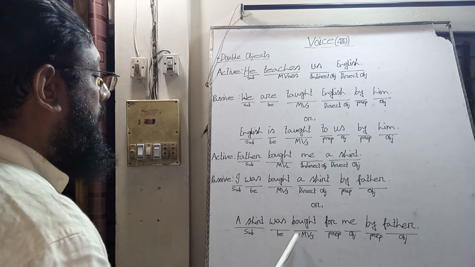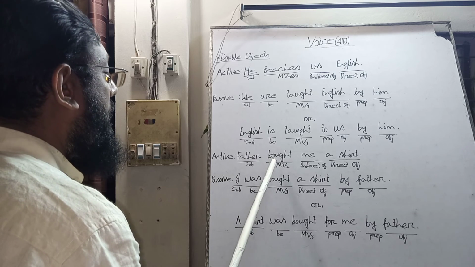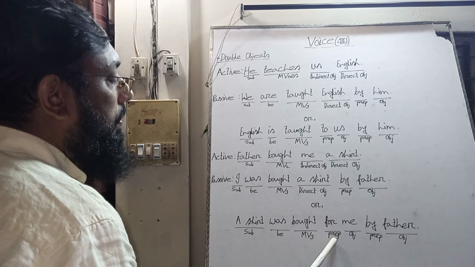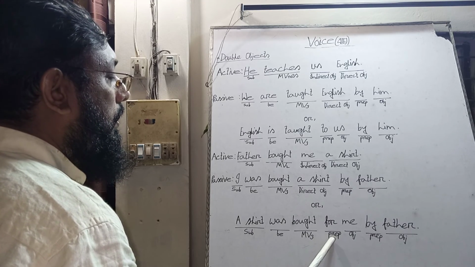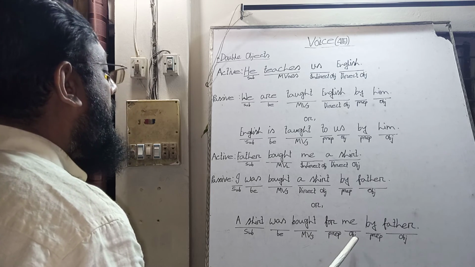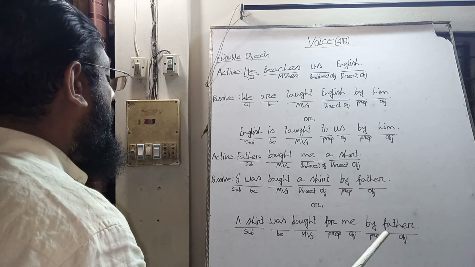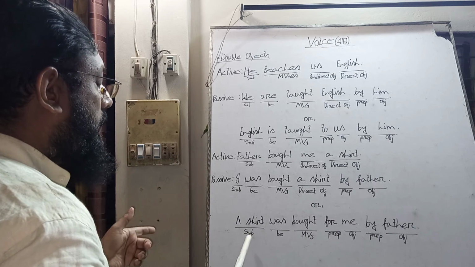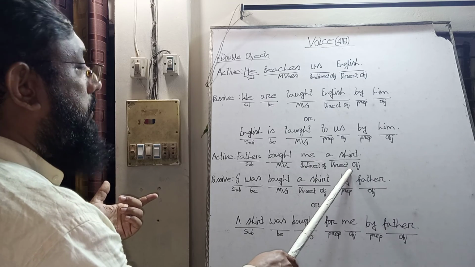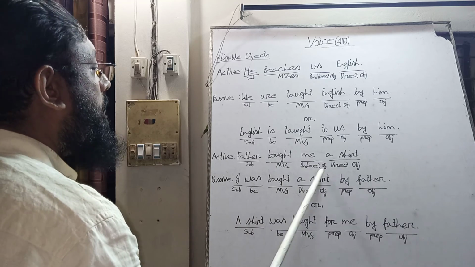So we take the first form of the main verb "buy": "bought." So subject, first form of main verb, and then we remove the "for" preposition before "me," I mean the indirect object, and "me" will be used after the main verb as indirect object, and then we make the subject of the passive voice the direct object in the active voice after the indirect object. After "me," father bought me a shirt.